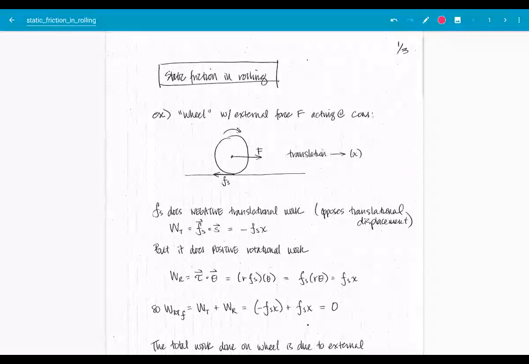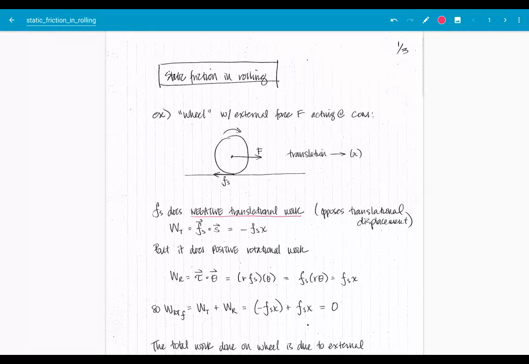This is just a wheel. Let it be a wheel and an axle, a bicycle wheel or something. It has some external force acting on it that's causing the rolling to happen, right? That piece doesn't matter as much. We're just focusing on the static frictional force here. So notice that static friction does negative translational work. That's the first thing that I say there. It's negative translational work. It opposes the translational displacement.